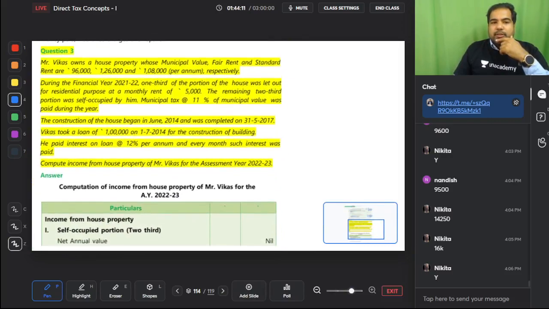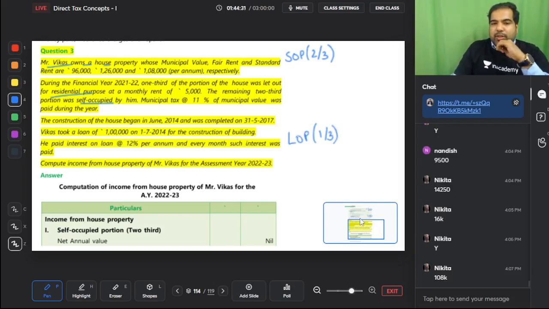Third question guys. Vikas owns a house property where municipal value, fair rent and standard rent are these. During the year, 1/3 of the portion of the house was let out for residential purpose and the remaining 2/3 was self-occupied. So SOP is how much? 2/3 and LOP is how much? 1/3. First let's do SOP guys. What is the only deduction in SOP? Interest deduction 24B.